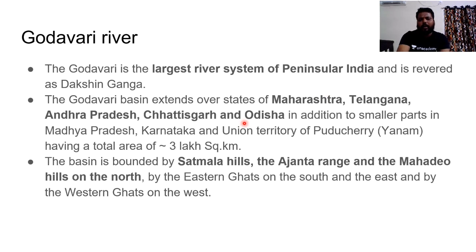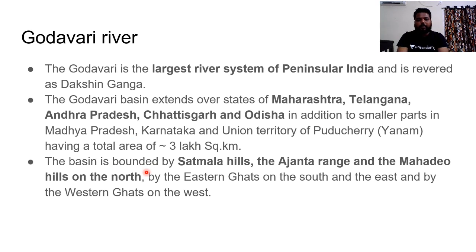So that project has huge significance, and obviously these three states in general, Maharashtra, Telangana and Andhra Pradesh, are always in a controversy over the Godavari basin, clear. And in addition, smaller parts of Madhya Pradesh, Karnataka and the Union Territory of Pondicherry are also present, but very small parts. The basin doesn't extend much. And the total area is 3 lakh square kilometers.